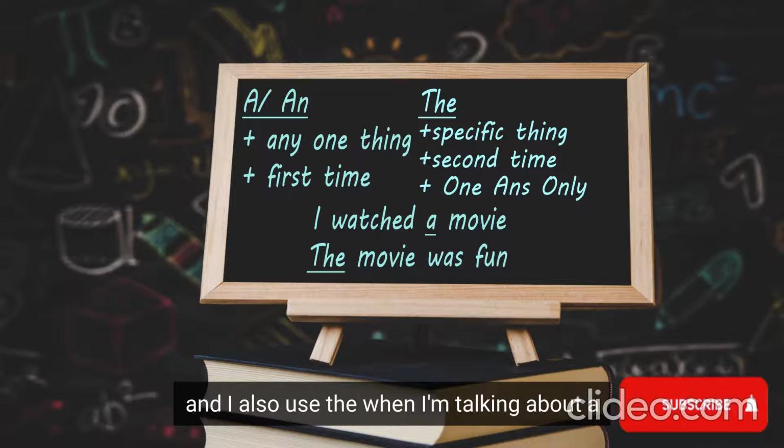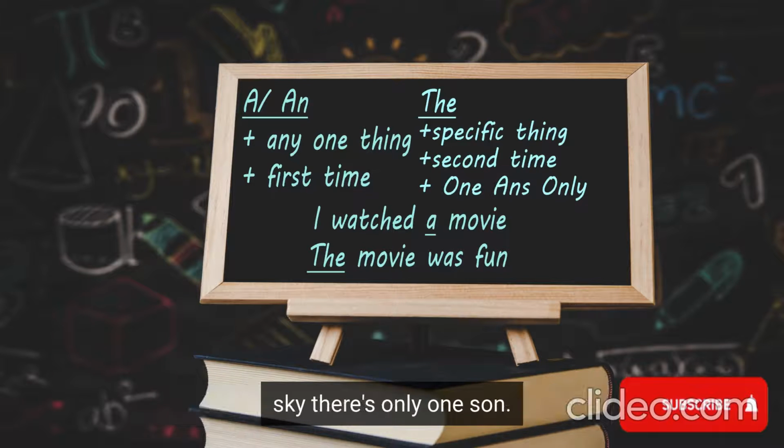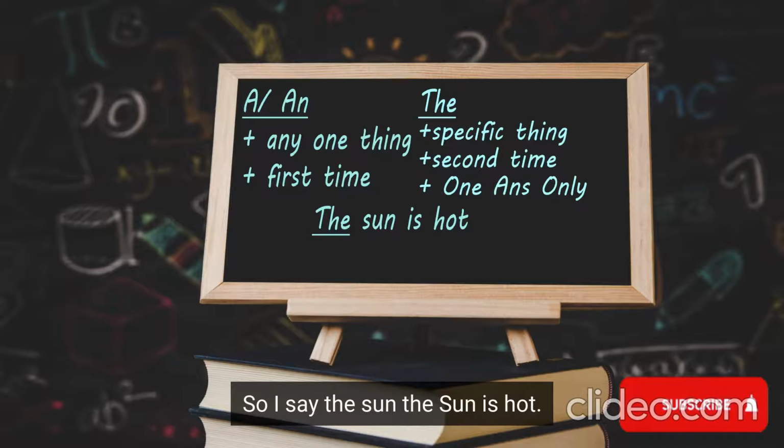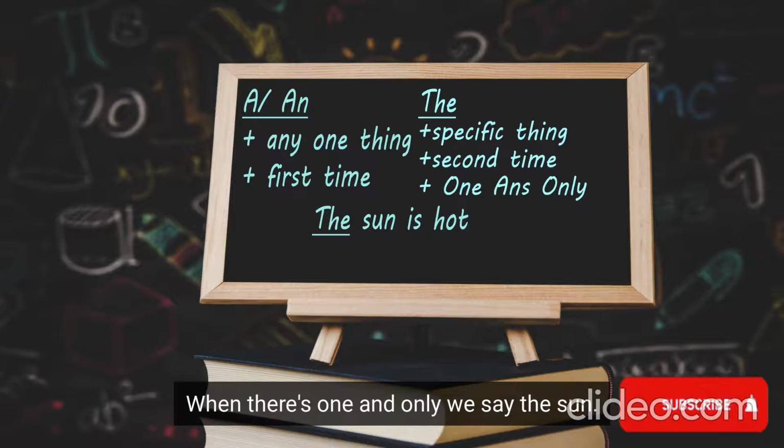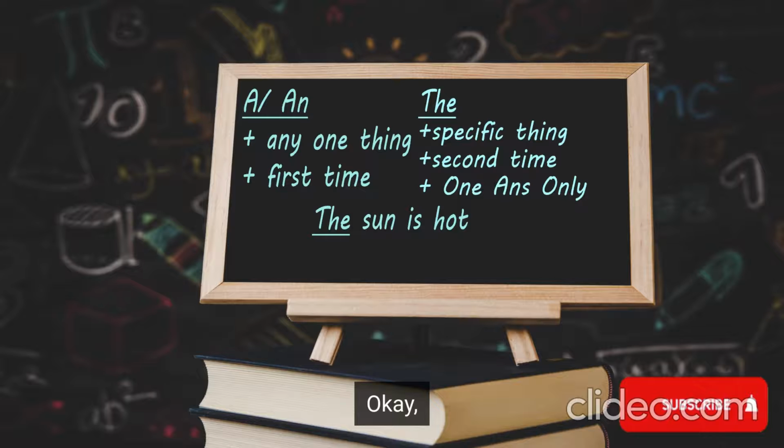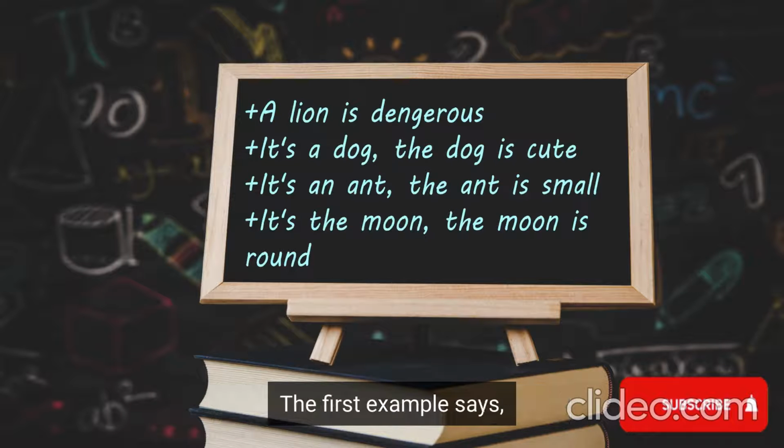Okay, and I also use the when I'm talking about a noun where there's only one and only. Okay, for example, there's only one sun. Okay, when I look at the sky, there's only one sun. So I say the sun. The sun is hot. I cannot say a sun. That's wrong. When there's one and only, we say the sun. Okay, let's look at some more examples.